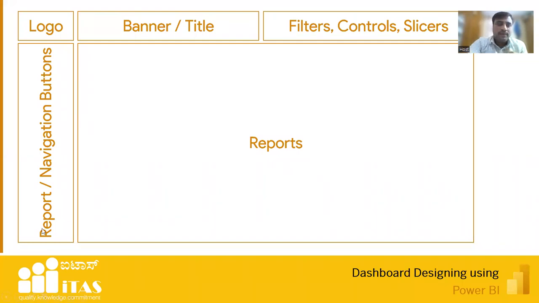Okay. Then we have these navigations. Navigations means, as we learned yesterday about the buttons where we click on page 1, page 2, page 3, we can do that by using navigations. And what we see here, this box, reports, this is how your report should be. See, I gave a lot of space for reports. A lot of space should be given for reports, because that is what the user will be studying. I've seen people giving big slicers, filters and all. Don't use much space for these controls and buttons. Give more space for reports. This is very important.